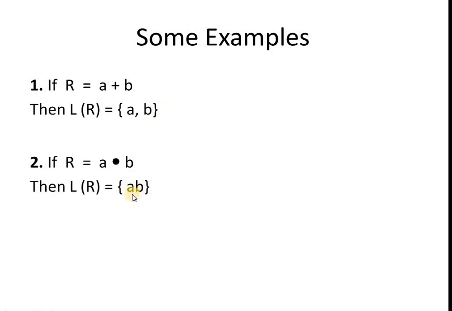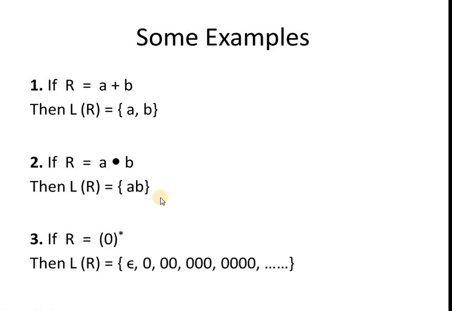That means this regular expression represents a single string AB. Third example, if R is equal to 0 star, that is closure, then the language of this regular expression is epsilon, 0, 00, 000, and so on. That means any number of occurrences of input 0.